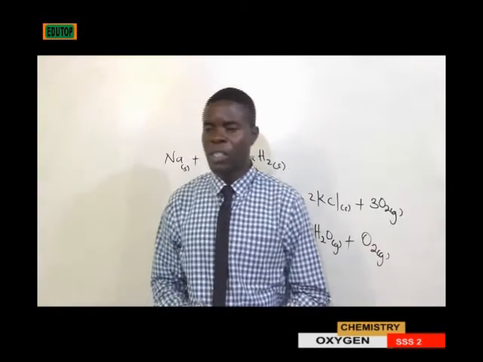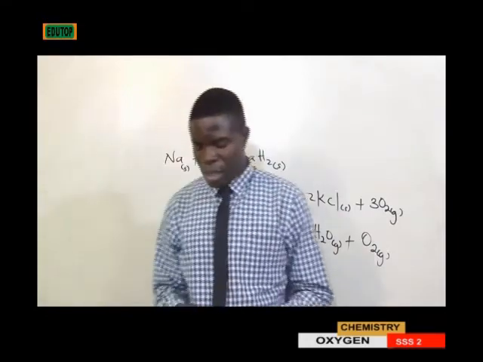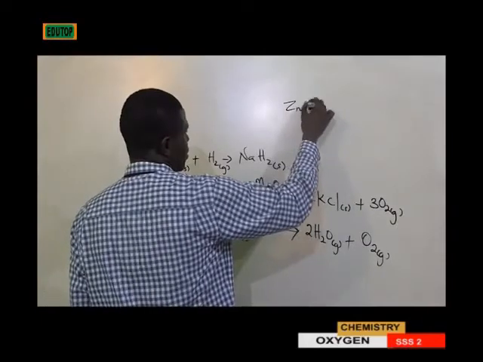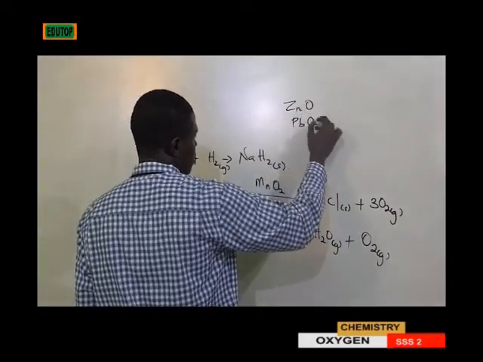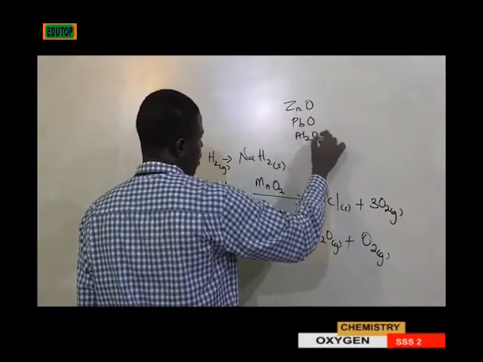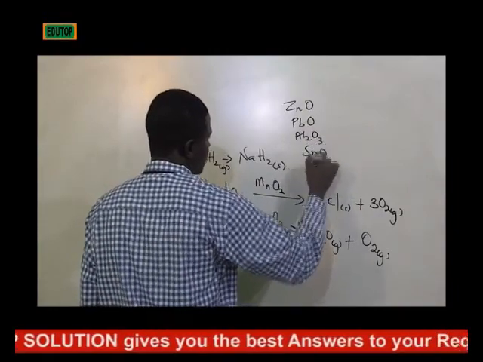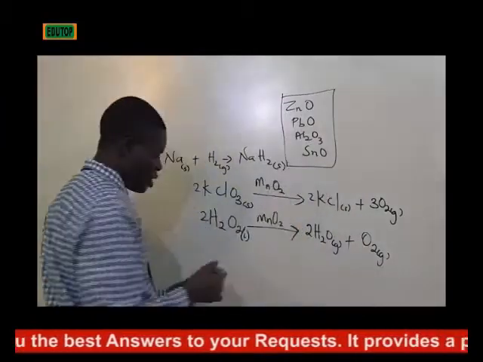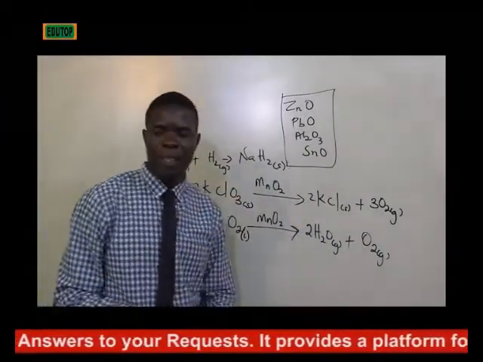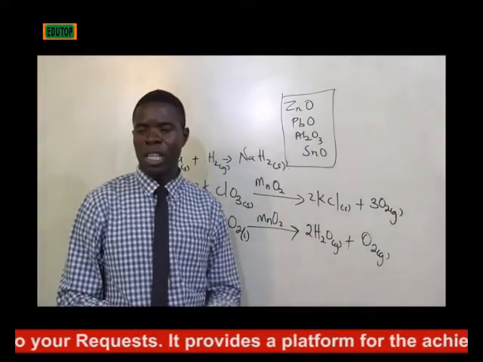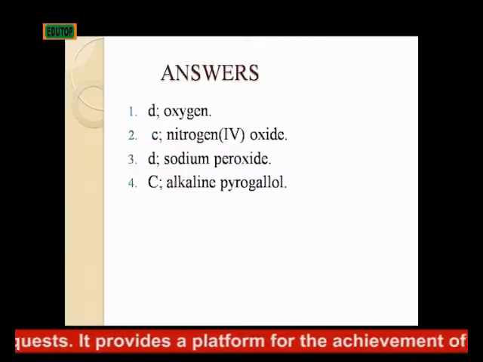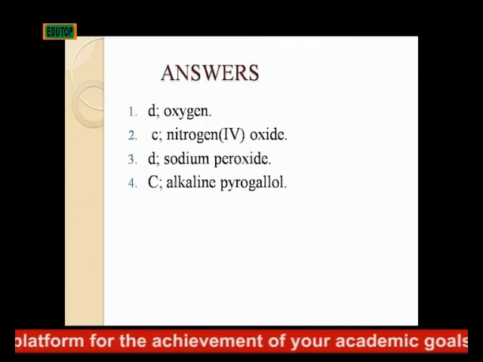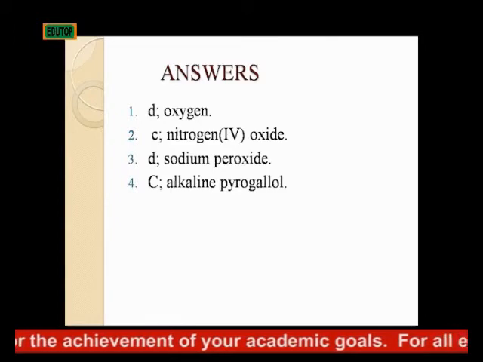Question number 3. Which of these is not an amphoteric oxide? The examples of amphoteric oxides are zinc oxide, lead oxide, aluminium oxide, and tin oxide. So these are examples of amphoteric oxides because they show both basic and acidic properties. So in that situation, which one will be the odd one here? The odd one here will be sodium peroxide because it is the only one that does not belong to this class. And therefore, the answer is D, sodium peroxide.